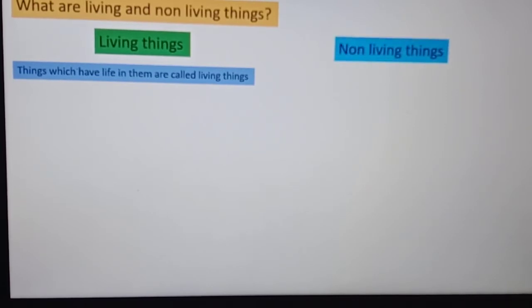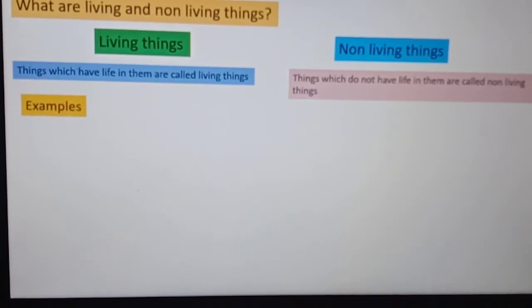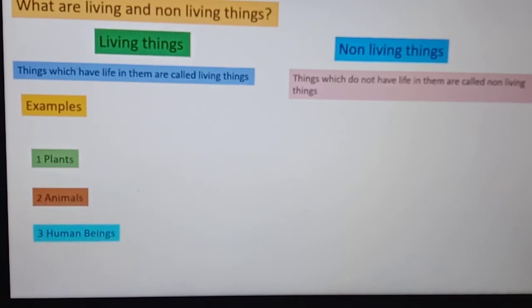What are non-living things? Things which do not have life in them are called non-living things. Examples of living things: plants, animals, human beings. All these living things we call organisms also.